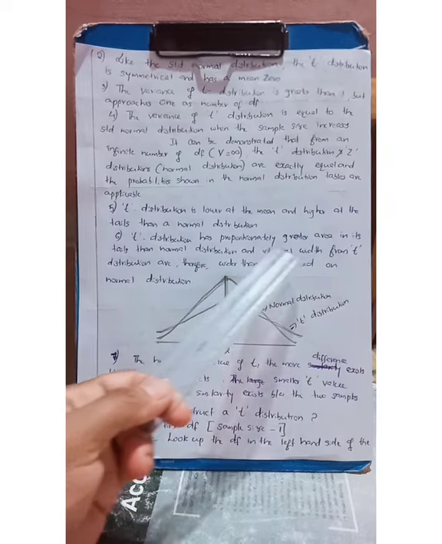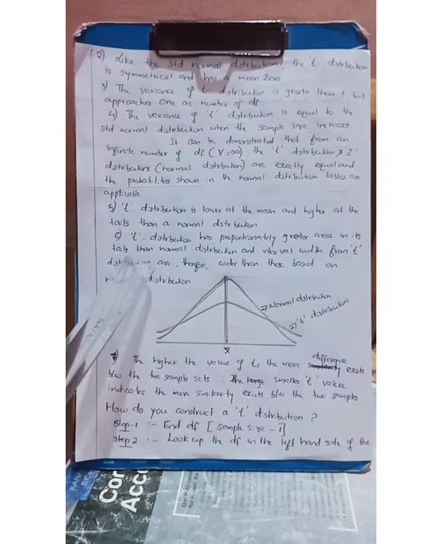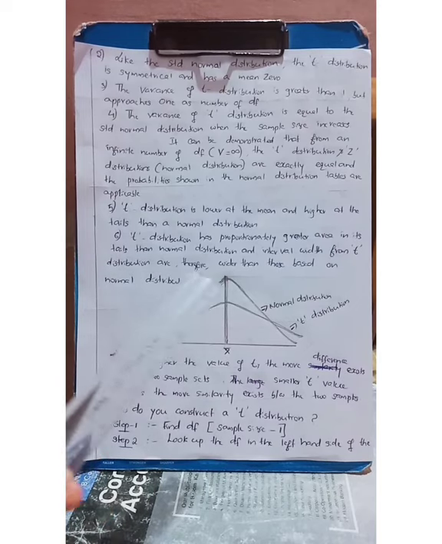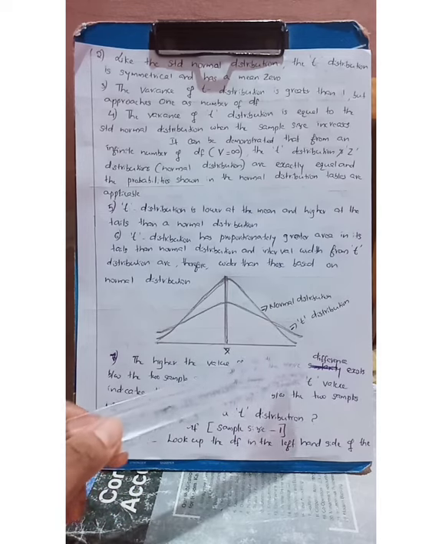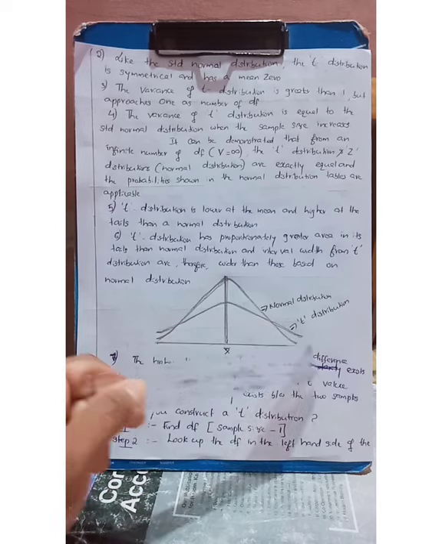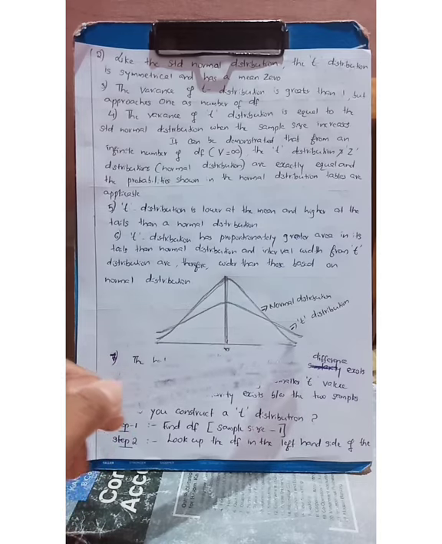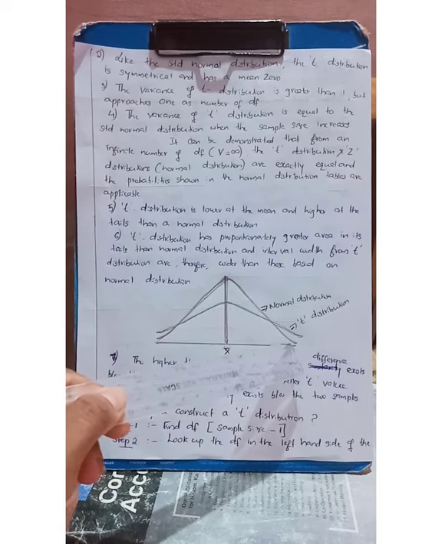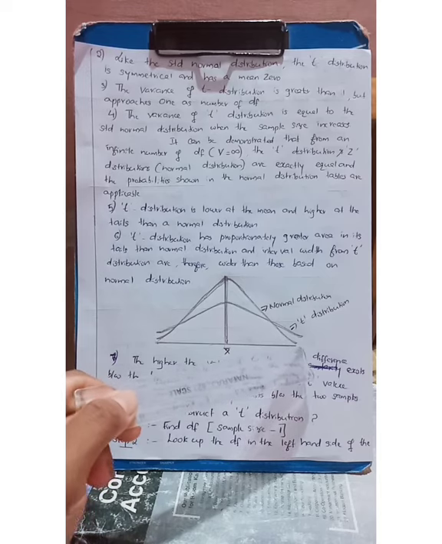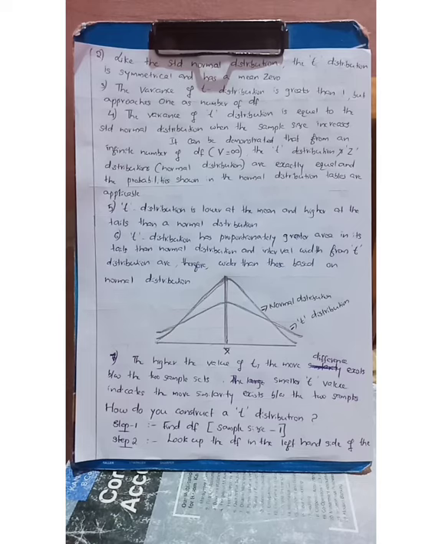T distribution has proportionately greater area in its tails. So see, this is the area. This is the baseline or x-axis. From this point to this point, there is a high width. But in the case of normal distribution, its width is very narrow. That is, it is nearer and nearer to the baseline. That is why that property originated. T distribution is lower at the mean and higher at the tails than the normal distribution.